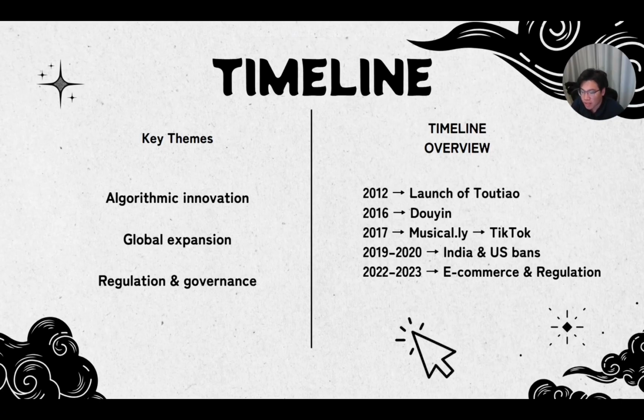Hello everyone, my name is Qihang Xia. Our group will deliver the APG5401 timeline project today. We chose ByteDance and TikTok as our case study because they are two of the most significant digital media organizations. The slide displays the title of our project, ByteDance from Toutiao to TikTok, as well as the three subjects on which we focus: algorithmic innovation, recommendation algorithms that transform media and culture; global expansion, from Douyin in China to TikTok worldwide; and regulation and governance, including government limits, policies, and discussions.